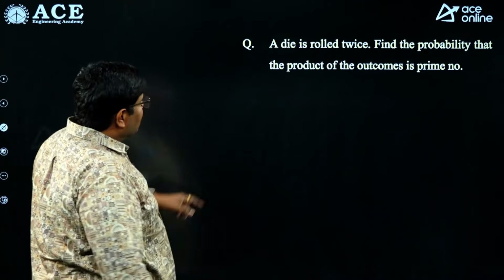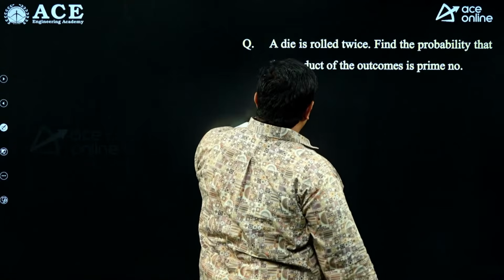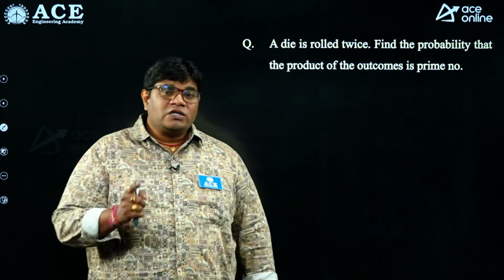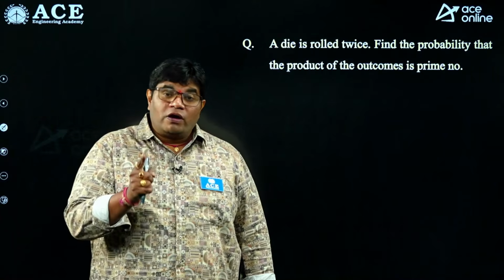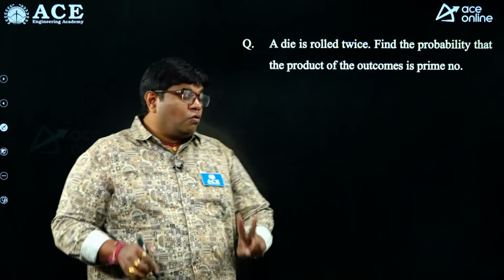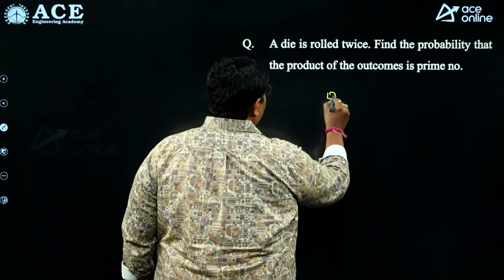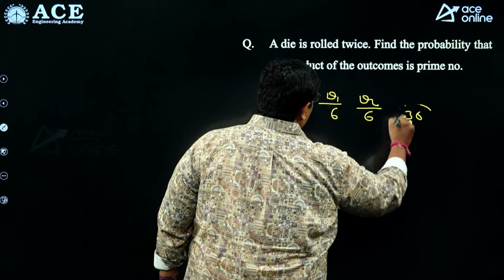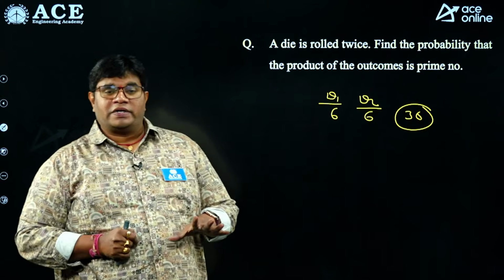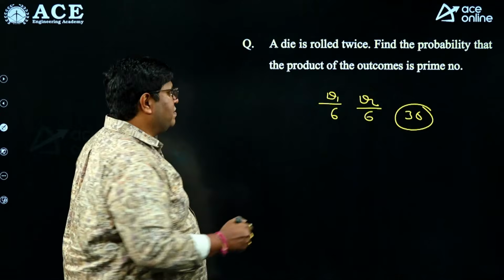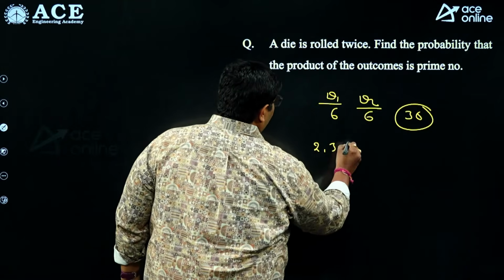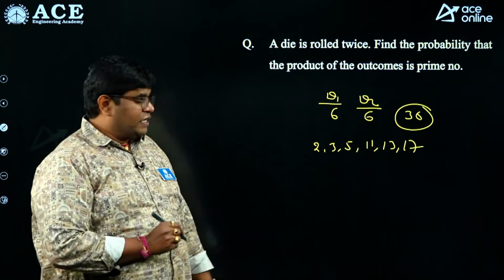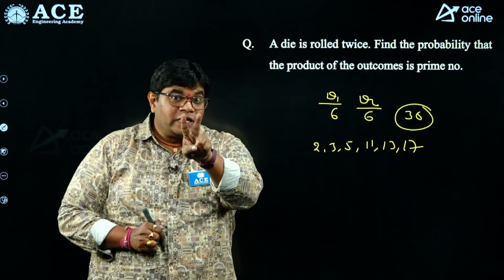And last. A die is rolled twice. Find the probability that the product of the outcomes is a prime number. Product prime number means only a few cases. The highest number on each die is 6, so the maximum product is 36. Before 36, prime numbers are important. What are the prime numbers? 2, 3, 5, 11, 13, 17, like that. 29. So can two numbers have product 11?